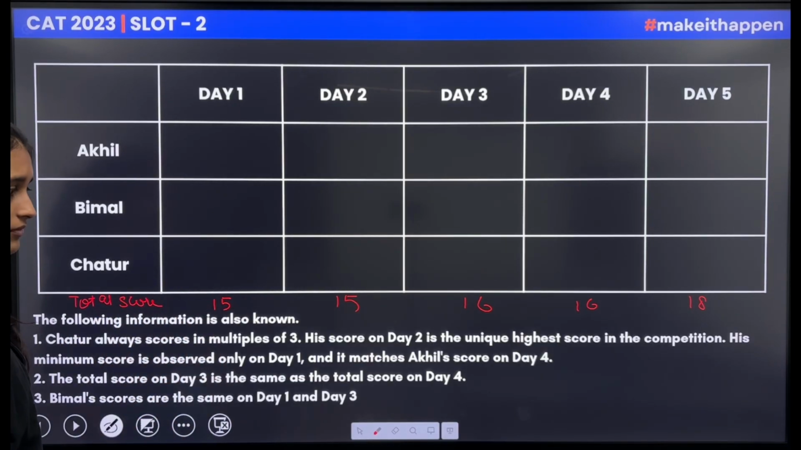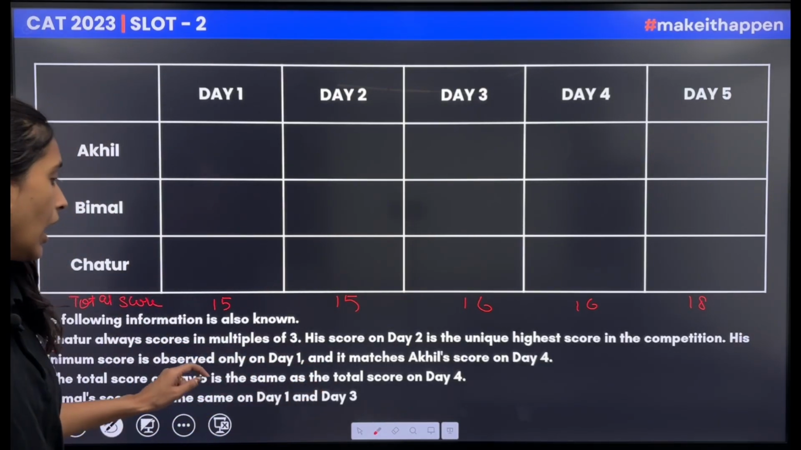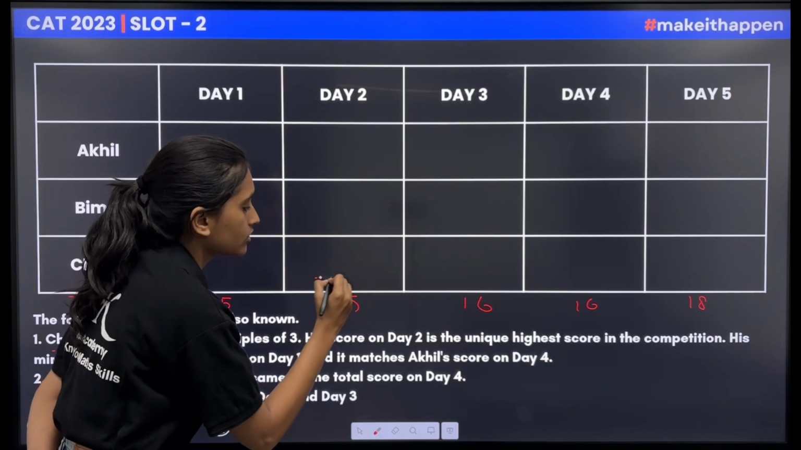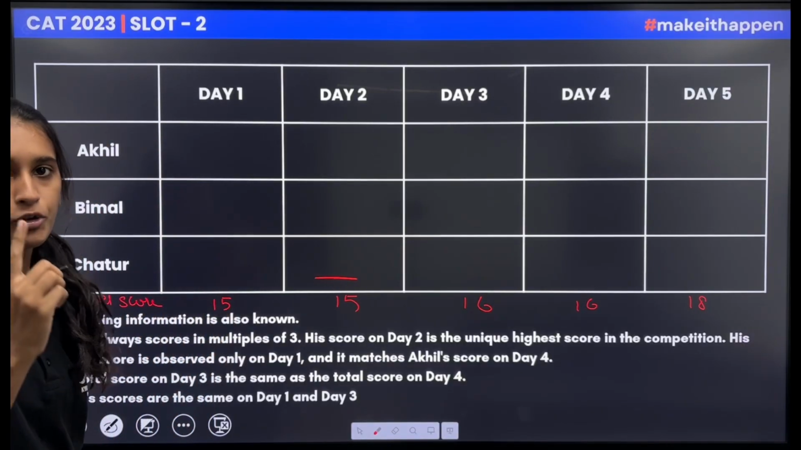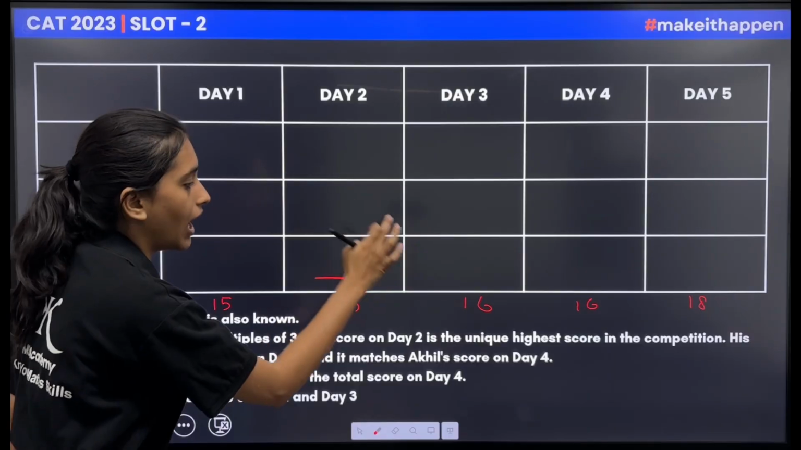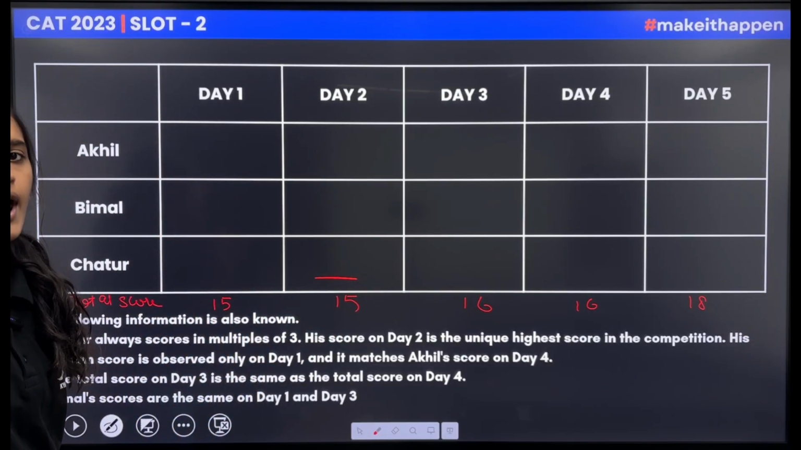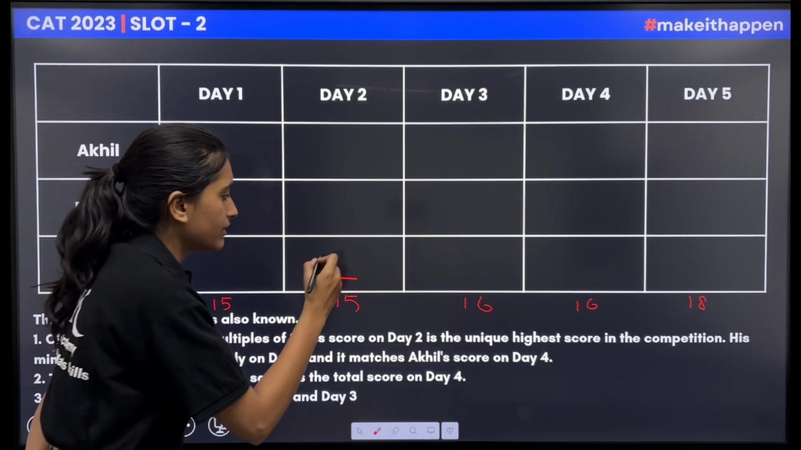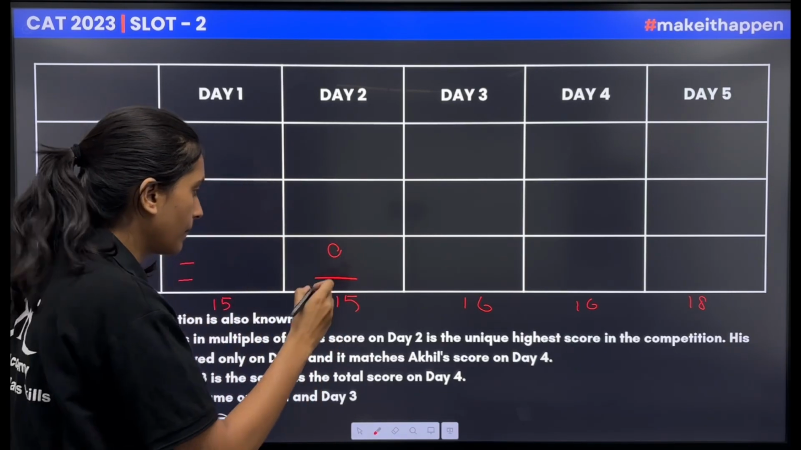Now we know that Chatur always scores in the multiple of 3 and here he has scored the highest. We have to pick a ball from 1 to 9 and here it was the unique highest score and it should be a multiple of 3. So obviously the answer here would be 9.